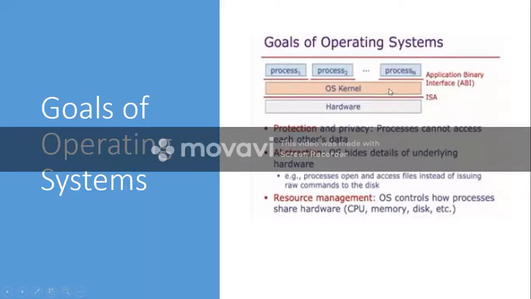Who will do this job? This job will be taken care of by the operating system. Processes do not mind about it. A process will just tell the operating system to save it in the hard disk, and the operating system will save accordingly, depending on the different type of hardware. So this is the core functionality of the operating system.